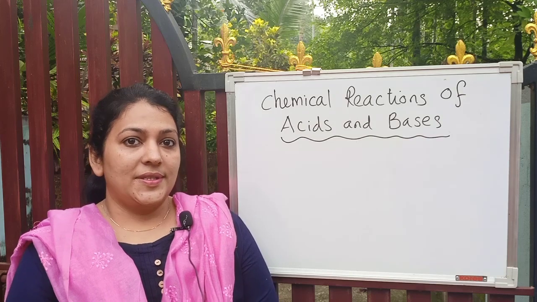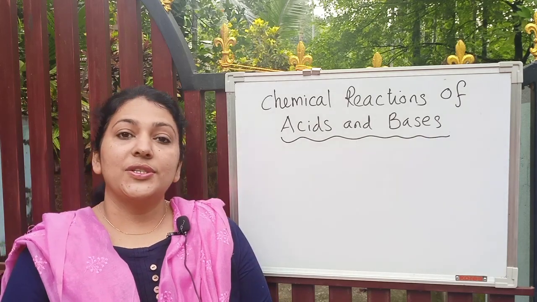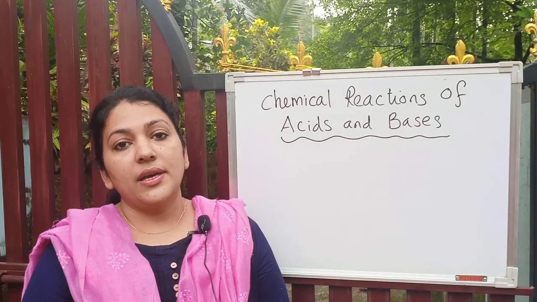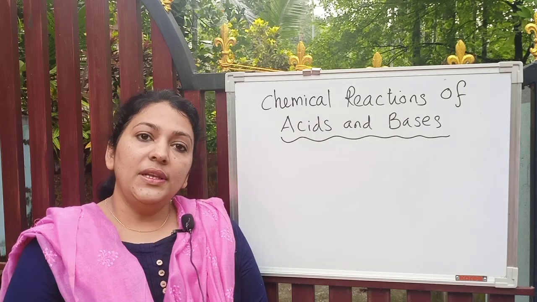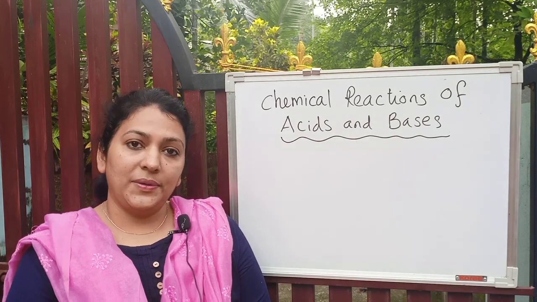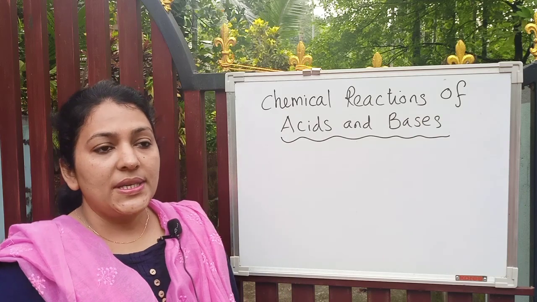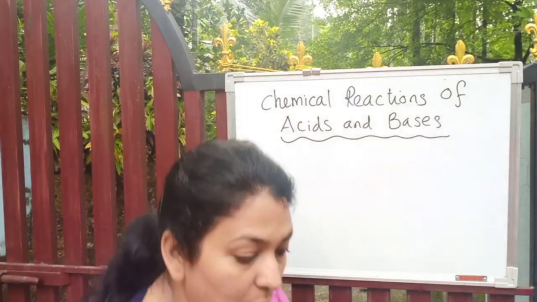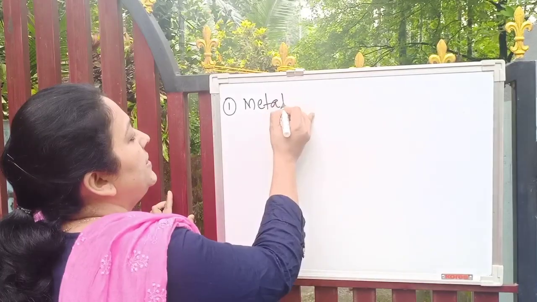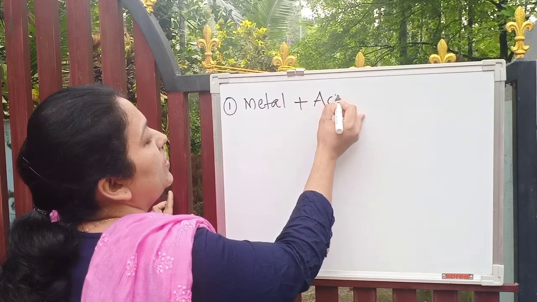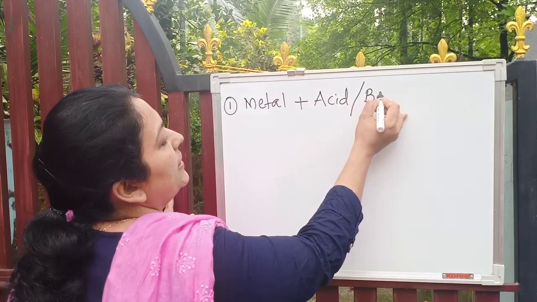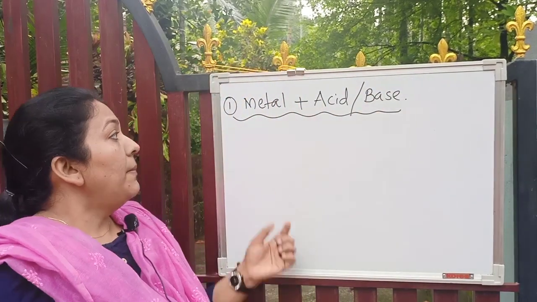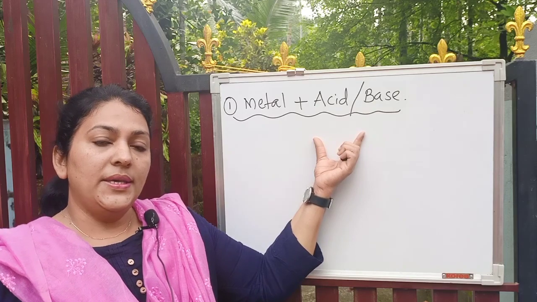Today we are going to discuss chemical reactions of acids and bases. You have to learn 5 chemical reactions of acids and bases, so we will discuss them one by one. The first chemical reaction is, how does a metal react with an acid or a base? I'll write on the board: metal plus acid or metal plus base. We'll see what happens when a metal reacts with an acid or a base with an example.